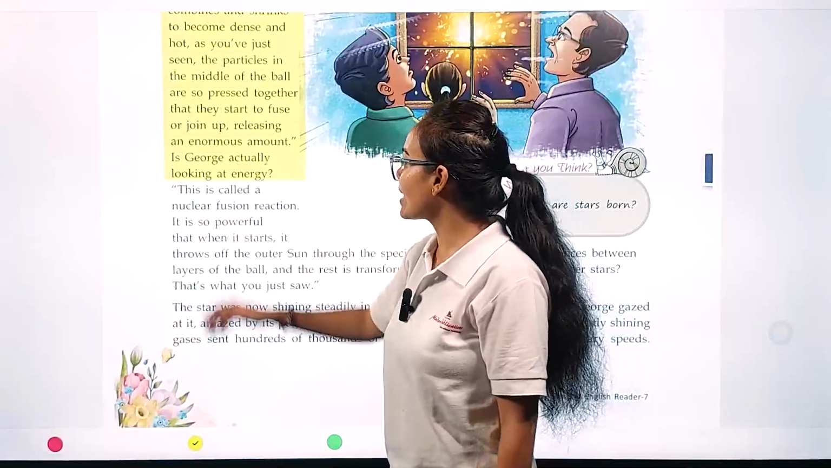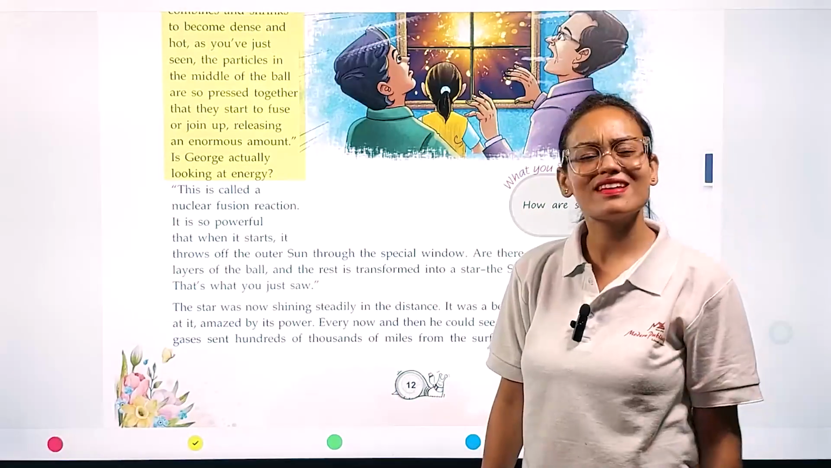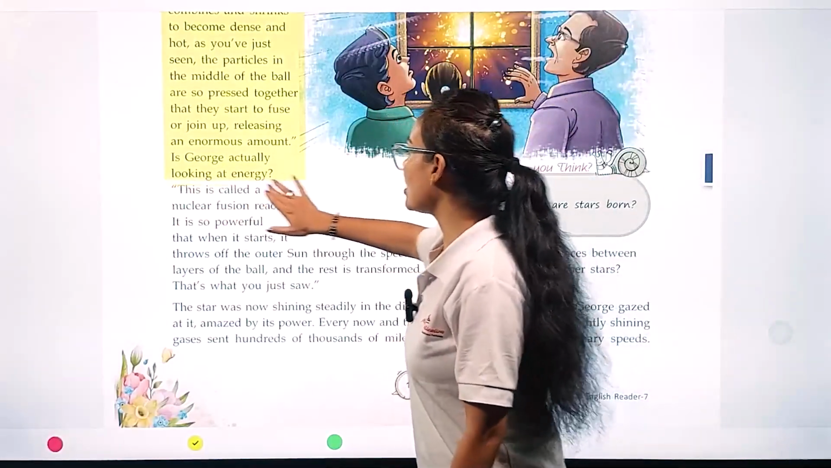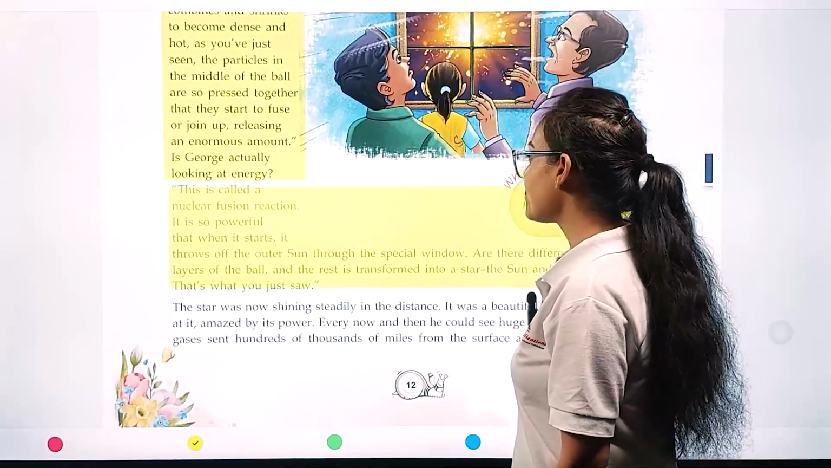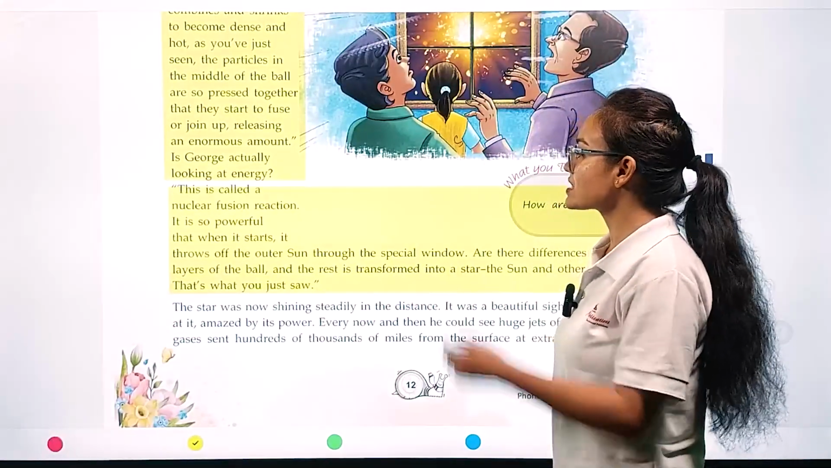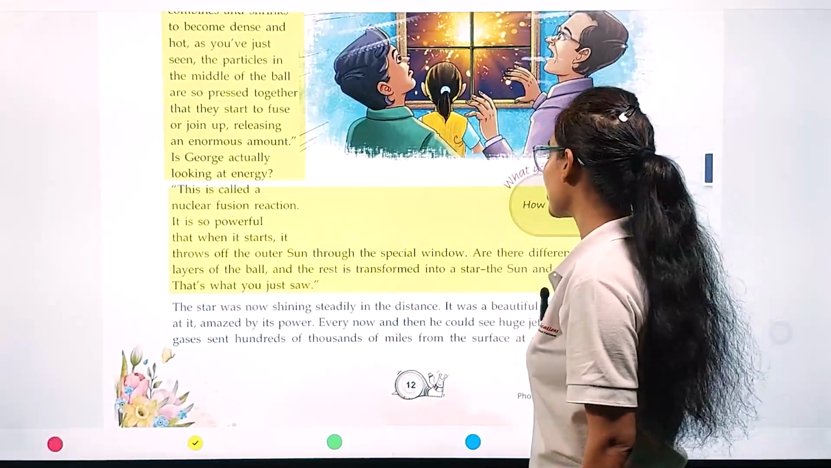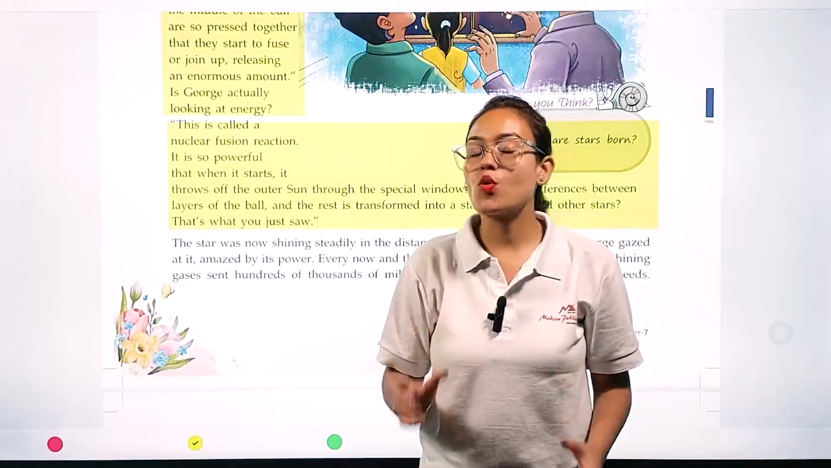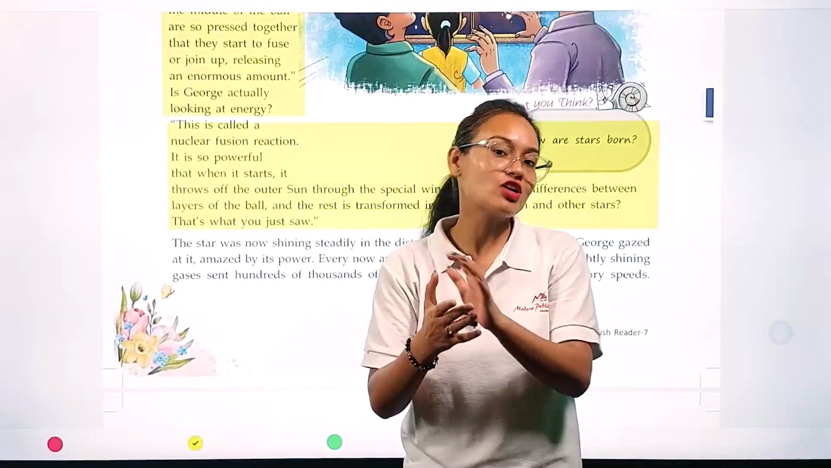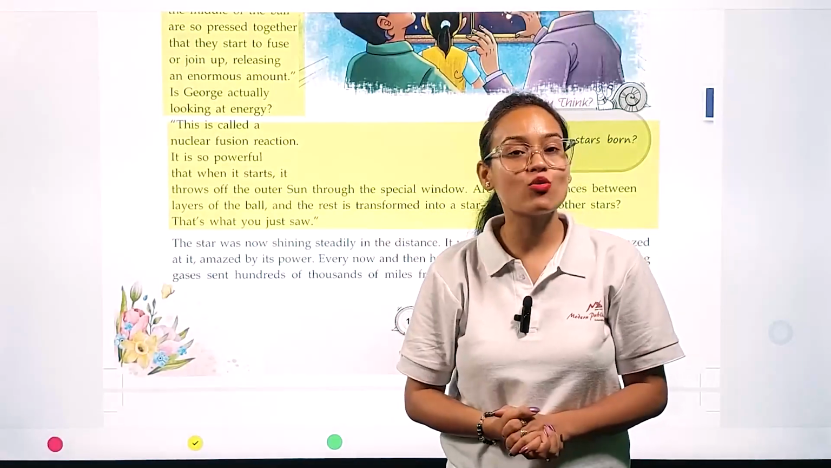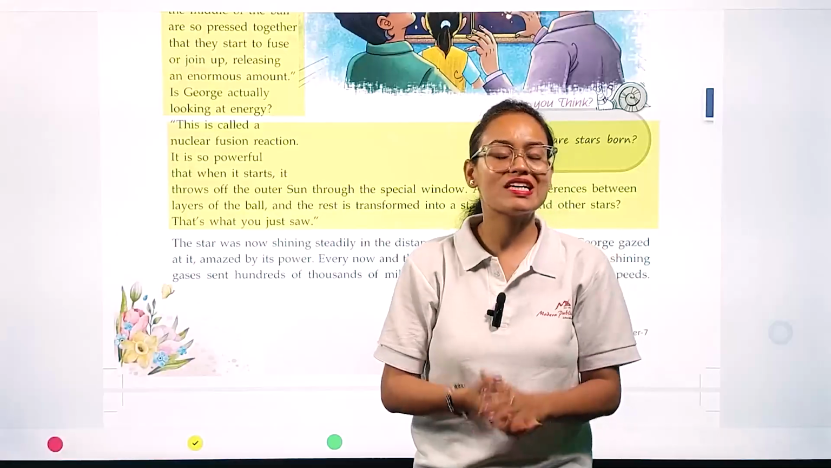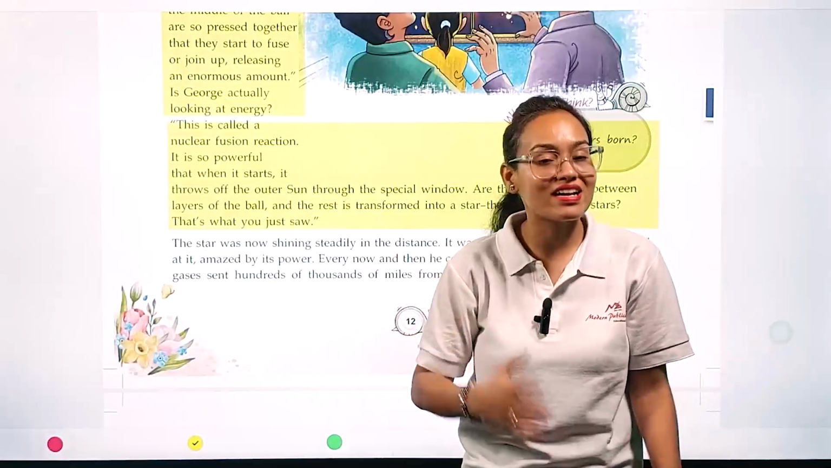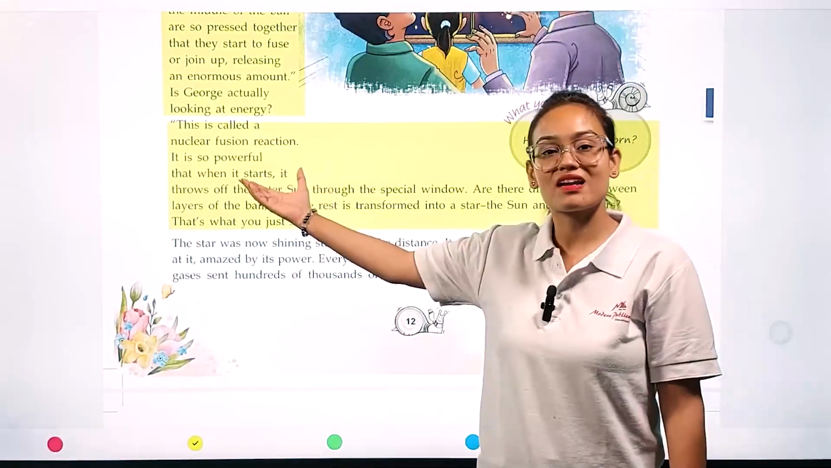Is George actually looking at energy? But right now George is thinking that he is just looking at energy. Is it true? This is called a nuclear fusion reaction. It is so powerful that when it starts, it throws the sun through the special window. Eric further continued, George, the process in which this ball is exploded and the sun appeared in front of us, this whole process is called nuclear fission. In fact, nuclear fission is such a destructive process that when it explodes, it can give birth to a huge star like the sun.